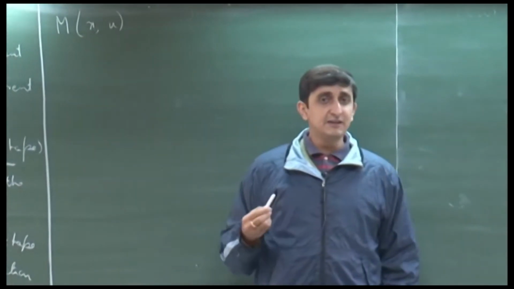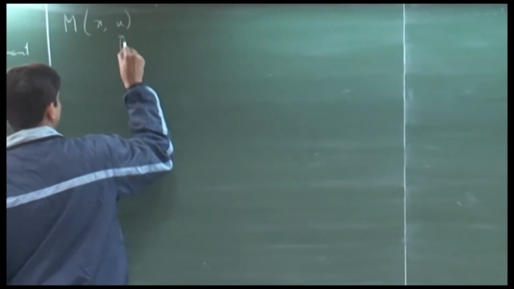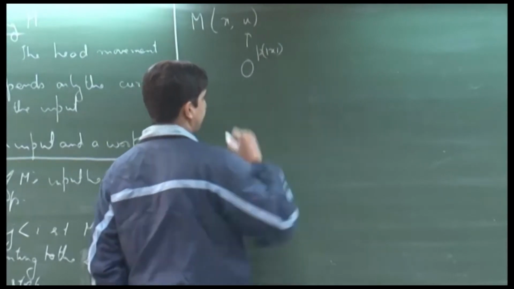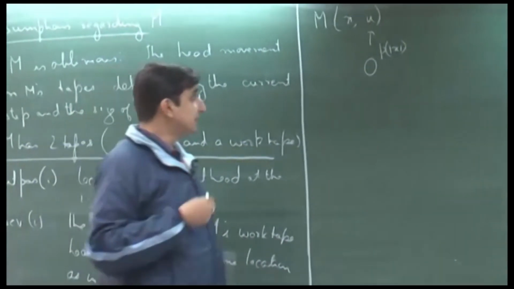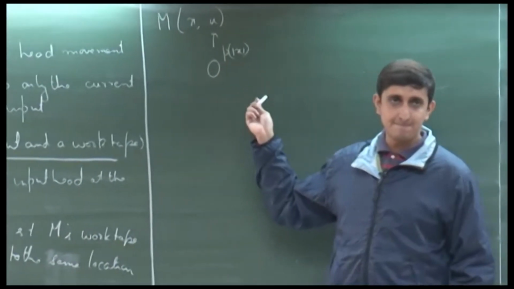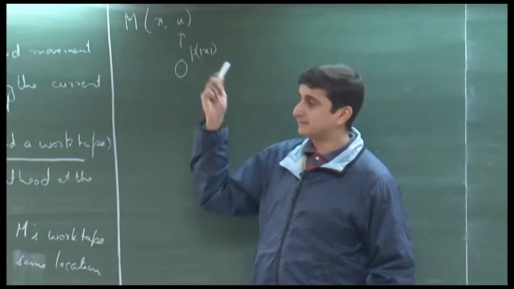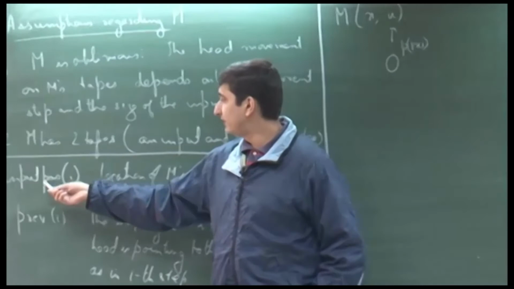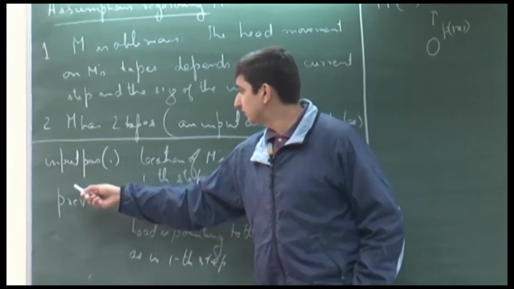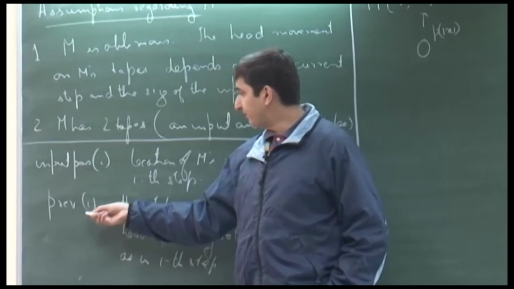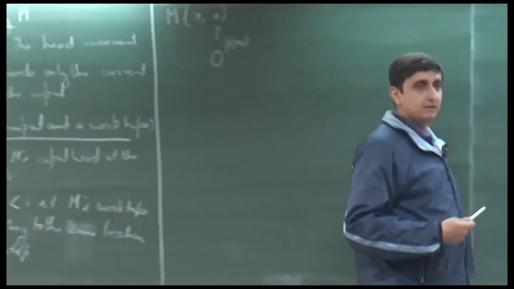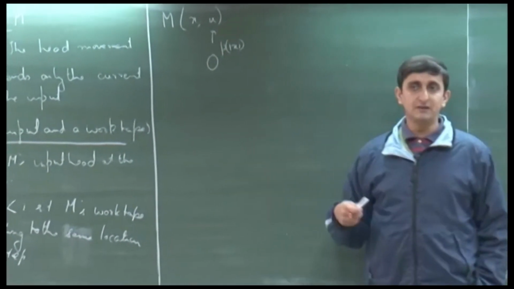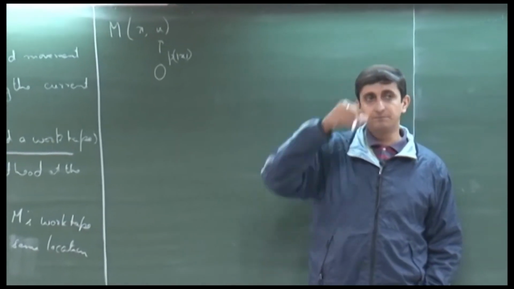So, we can take the all 0 string for u, that is 0 to the power p of x, and simulate the machine on the input x and 0 to the power p of x. That will allow me to get all possible values of input position of i and previous of i for all possible i's. Because M is oblivious, it does not matter what u is; for every possible u it will have the same values.